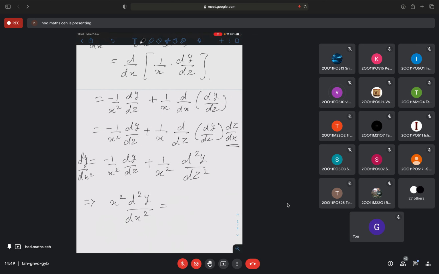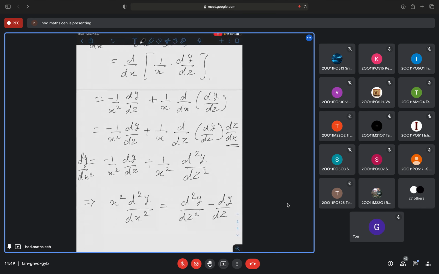Minus dy by dz, d square y by dz square minus dy by dz. Can I write it? Yes, ma'am. So this substitution you have to make. This is the substitution. So similarly I'm writing here, I'll get x cube d cube y by dx cube, which will be nothing but d cube y by dz cube minus 3 d square y by dz square plus 2 dy by dz. This is what I'm going to have.